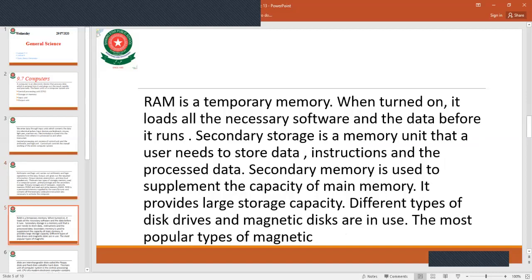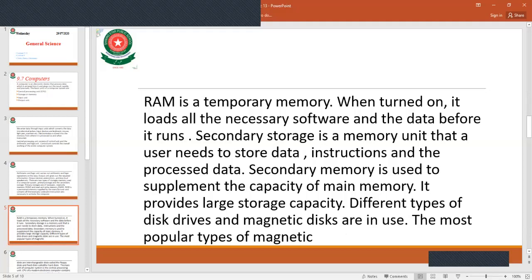The RAM is working at that time, when it loads the necessary software and data before it runs. Secondary storage is a memory unit that the user needs to store data, instructions, and processed data. Secondary memory is used to supplement the capacity of main memory. It provides large storage capacity.